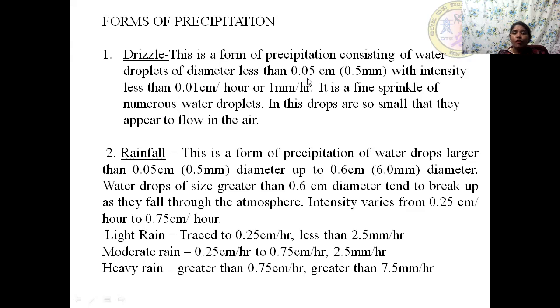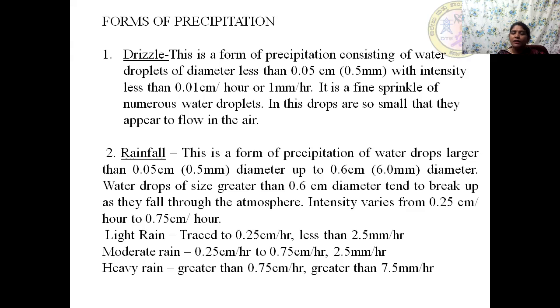So drizzle is a form of precipitation which consists of water droplets of diameter less than 0.5 mm or 0.05 centimeter with intensity less than 0.01 centimeter per hour or 1 mm per hour. It is a fine sprinkle of numerous water droplets. In this, the drops are so small that they appear to flow in the air. Thus, we call it a drizzle. So this is a form of precipitation.